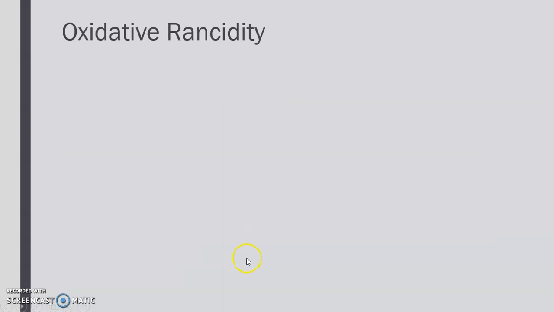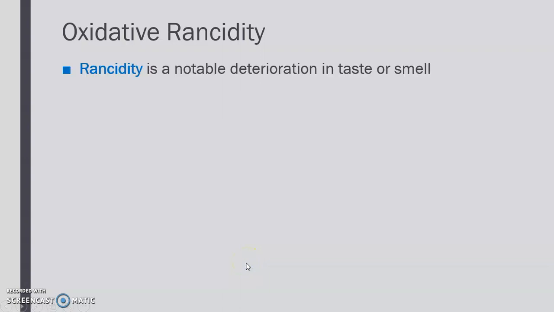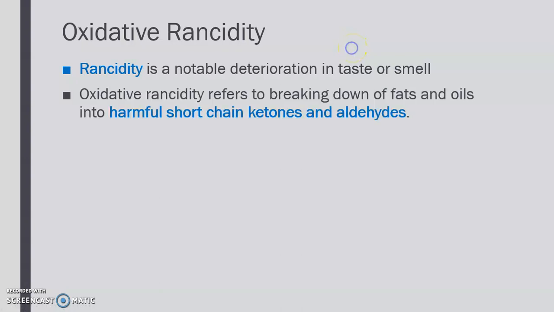Okay. So with fats, we need to talk about something called oxidative rancidity. Rancidity means a notable deterioration in taste or smell. So basically, food goes off. It's called rancidity. Okay? So oxidative rancidity refers to the breaking down of fats and oils into harmful short-chain ketones and aldehydes. And we know that ketones and aldehydes actually are poisonous, right? That's why sometimes you eat some meat or chicken that's off, like it smells off, it actually makes you sick, because you are eating ketones and aldehydes.